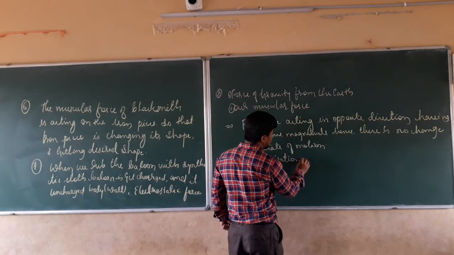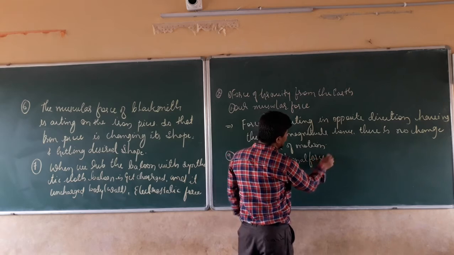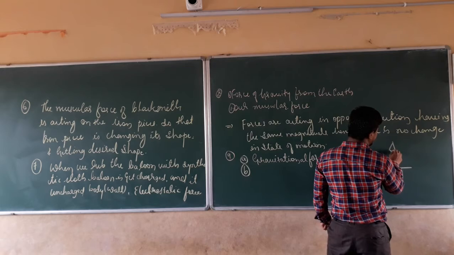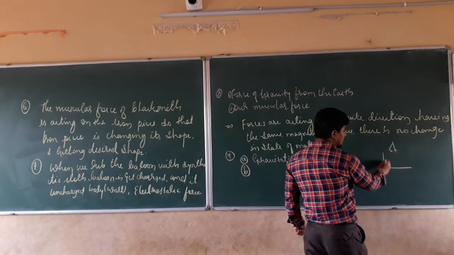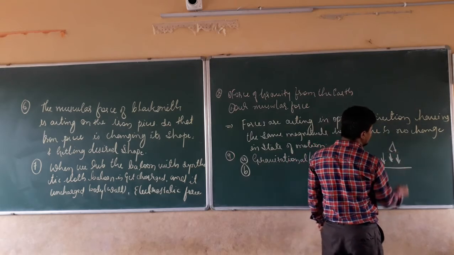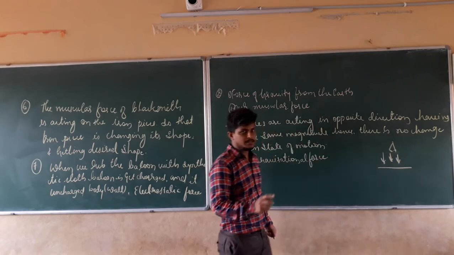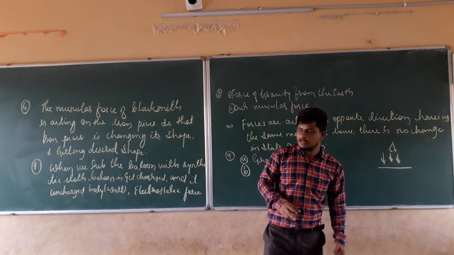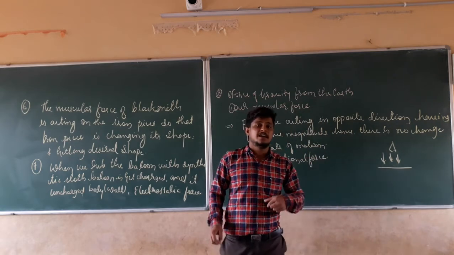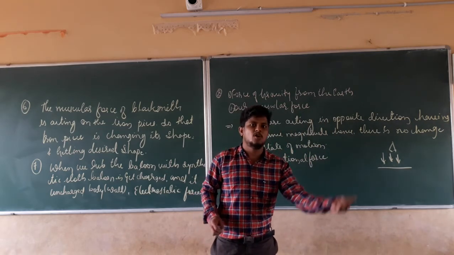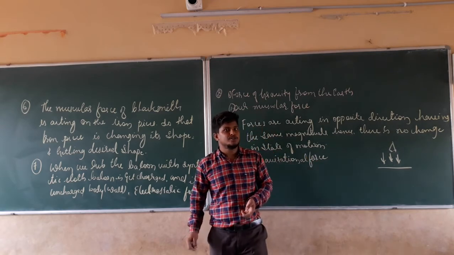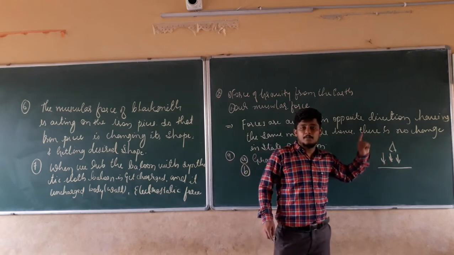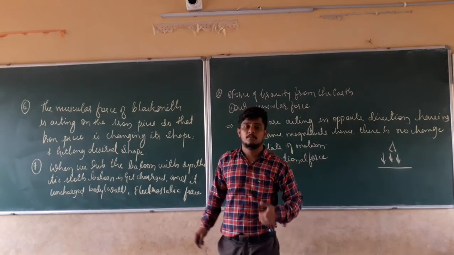The first force will be gravitational force. Immediately, if it is launching from the ground like this, the gravitational force is going to pull this rocket towards it. That is the first force. Second force: if the rocket is traveling in the Earth's atmosphere, that means the atmosphere contains air molecules. Air molecules are going to oppose the movement of the rocket.